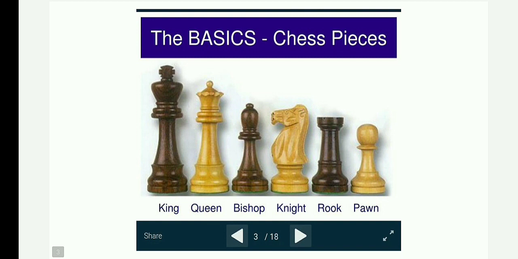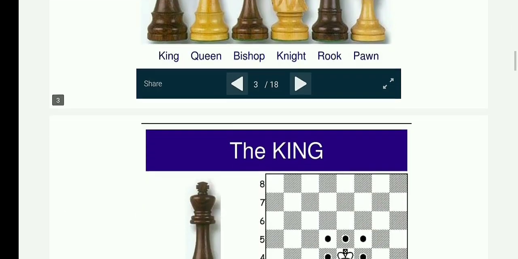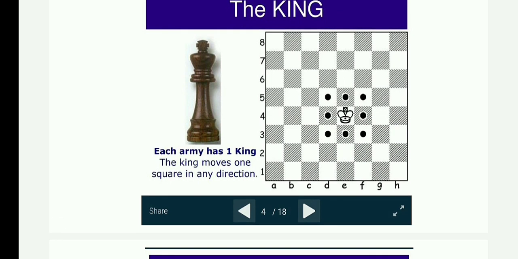Next, the basics of the chess game. The chess pieces are king, queen, bishop, knight, rook, and pawn. King: we will discuss the king. There is one king per army. The king moves one square in any direction.